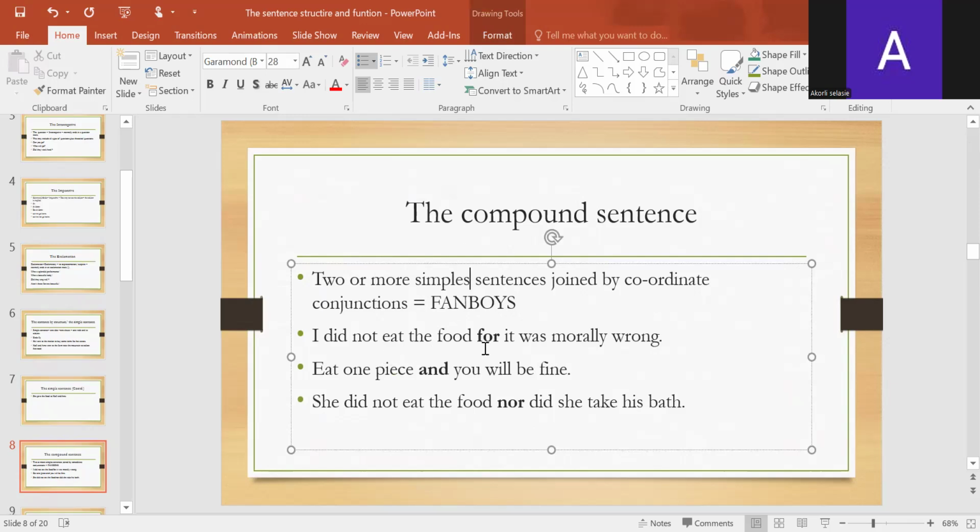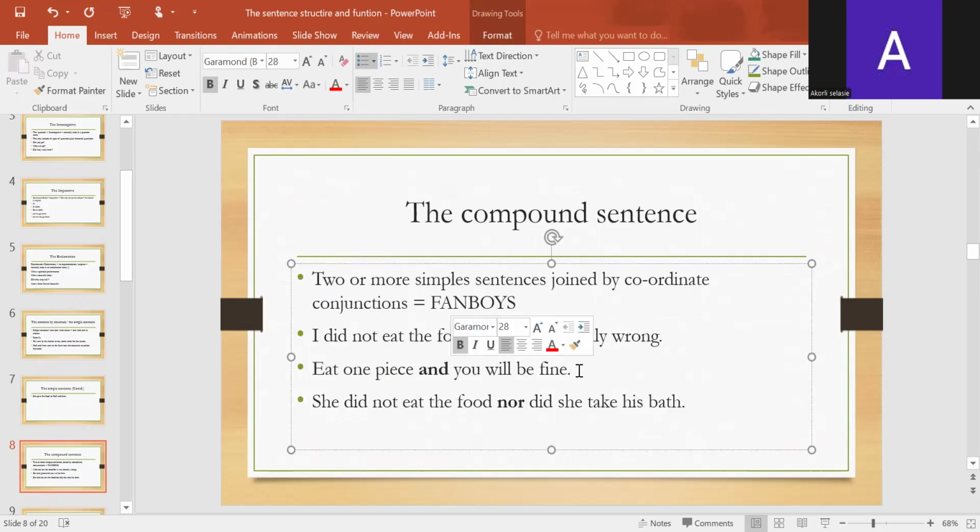I did not eat the food, for it was morally wrong. You can see that after for, you have a full clause or a full sentence: it was morally wrong. Eat one piece and you will be fine. After and you can have a full clause or full sentence. You will be fine. It's a full sentence.